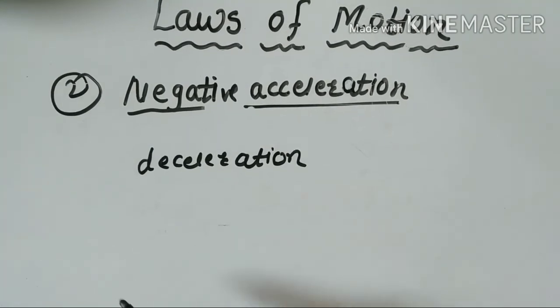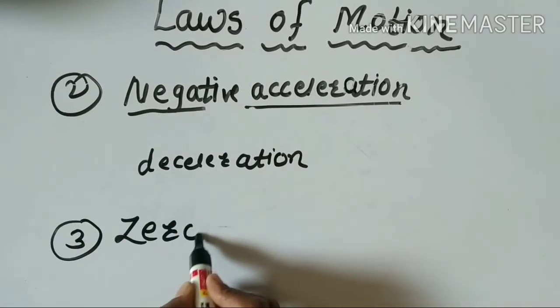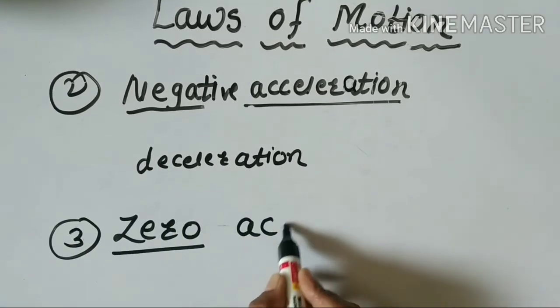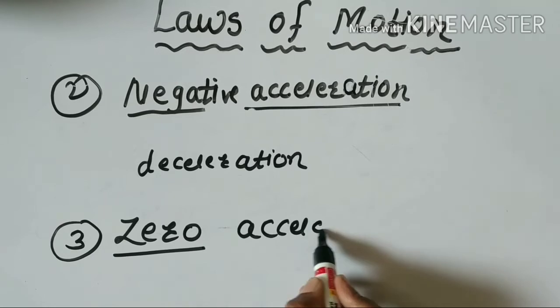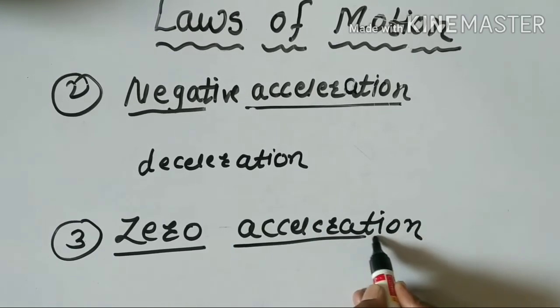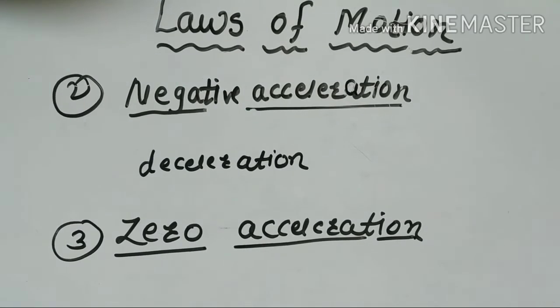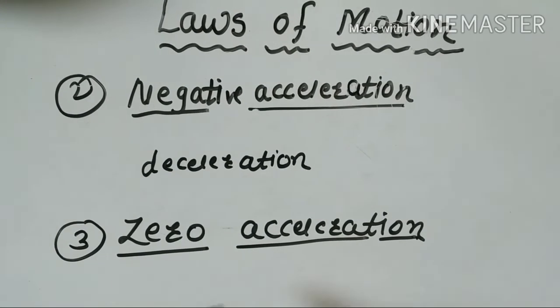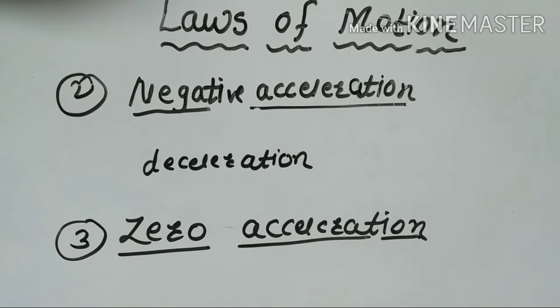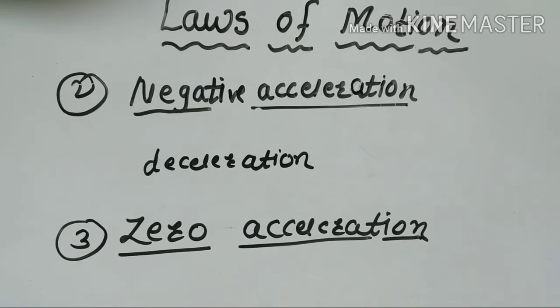Now, the third point is zero acceleration. What is meant by zero acceleration? If the velocity of an object does not change with time, then it is called zero acceleration.